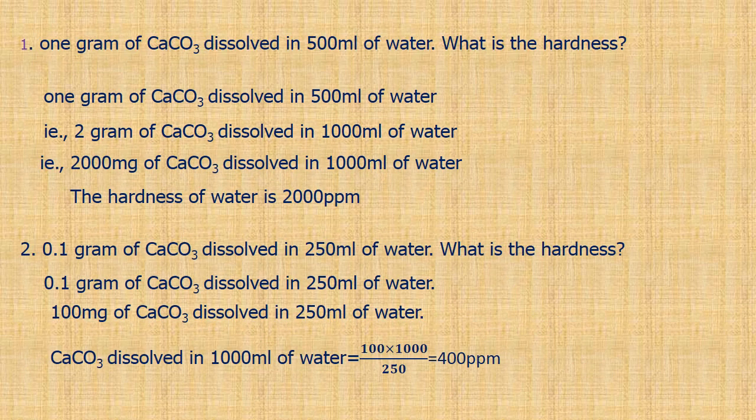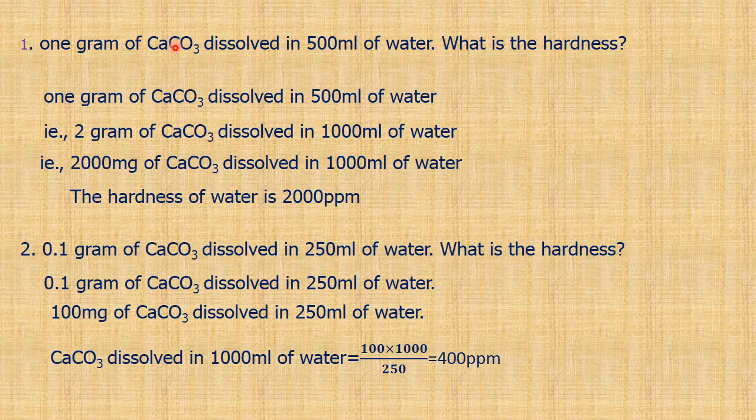So using this, let us see a problem relationship. We can solve lots of problems very easily. Dissolved in 500 ml of the given water, what is the hardness? So here they have dissolved in 500 ml, but always we express hardness in terms of 1000 ml in terms of calcium carbonate. So only calcium carbonate is taken.